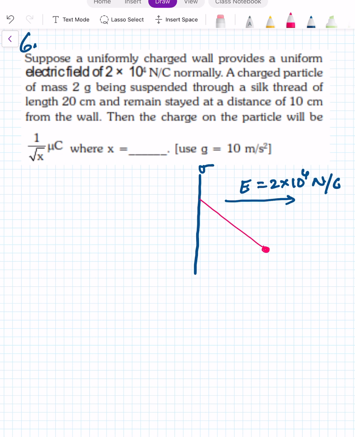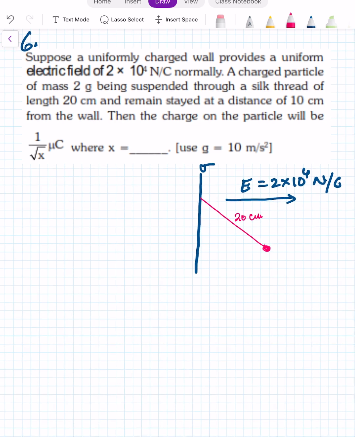So this length is also given, 20 centimeter, and this particle is also remaining at a distance of 10 centimeter always. It is given. Then they are asking the charge on the particle. Let the charge on the particle be Q. Then the forces acting are mg, QE, and the tension in the string. Now they are asking the Q.